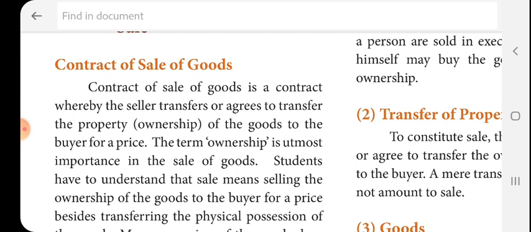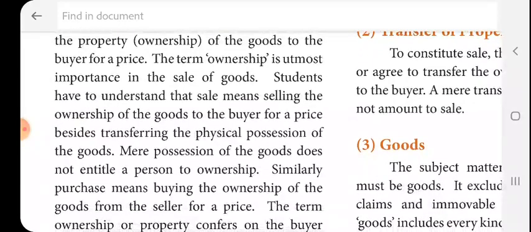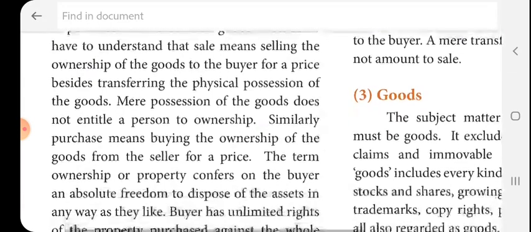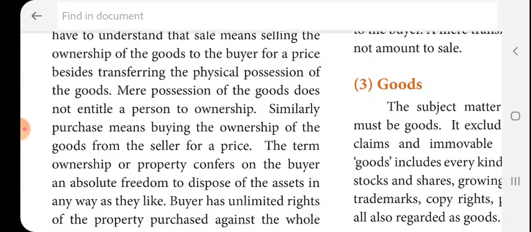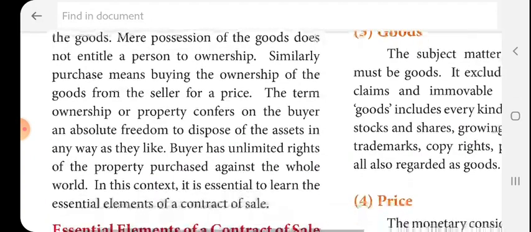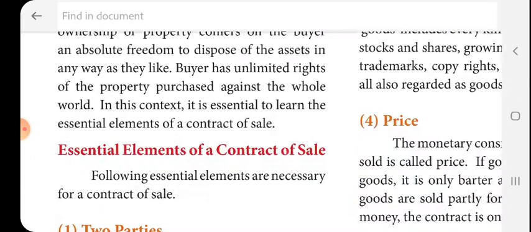You have to understand the meaning of selling: transferring the ownership of the goods to the buyer for a price, besides transferring the physical possession of the goods. The term ownership or property confers on the buyer an absolute freedom to dispose of the assets in any way. So contract of sale is nothing but the ownership being transferred from the seller to the buyer.